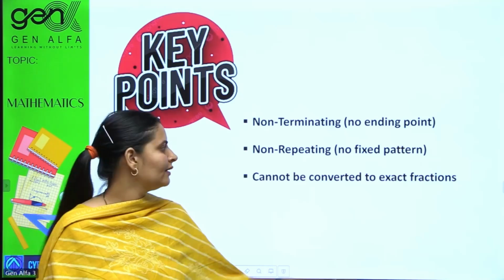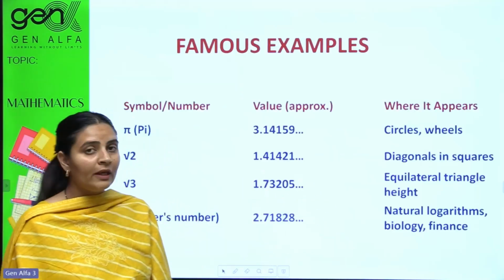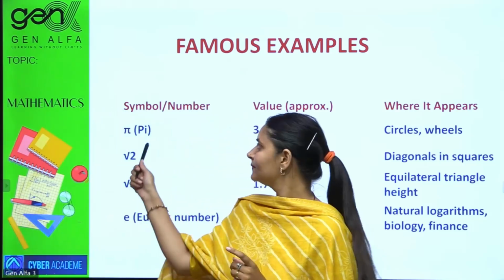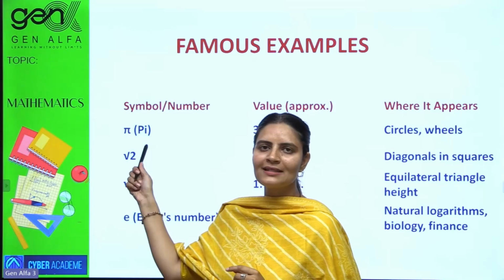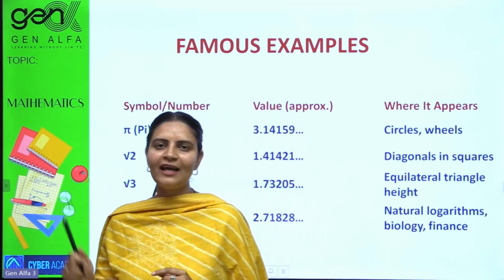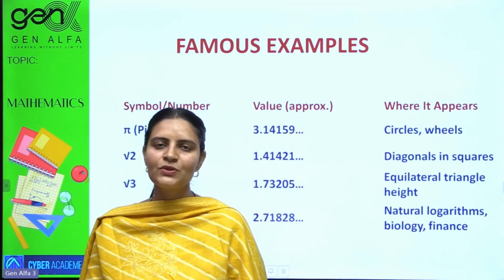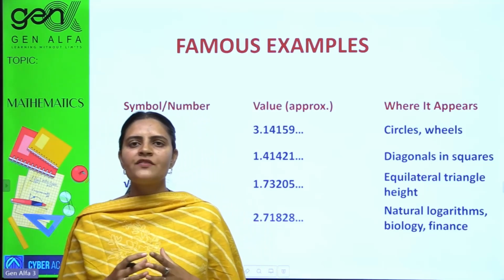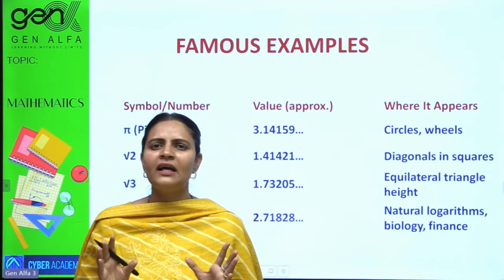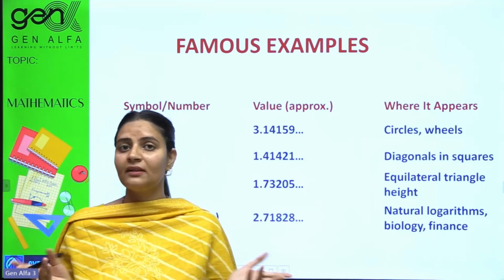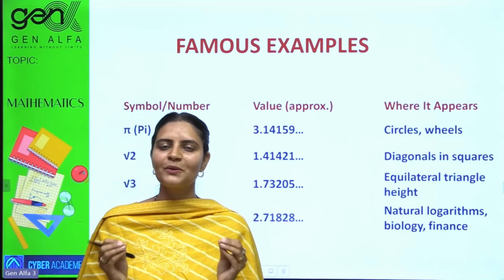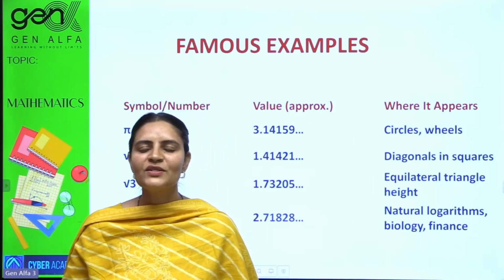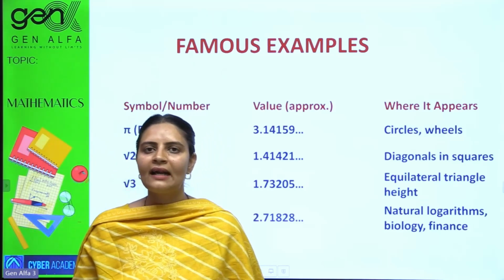Noted? Very good. So famous examples are there. Pi. Pi is an interesting example. While finding circumference, you use 2 pi r. That pi. Many mathematicians have spent their lives finding its value, but it never ended. Pi does not have any end. It keeps on going without any pattern. That's why it is counted as an irrational number.